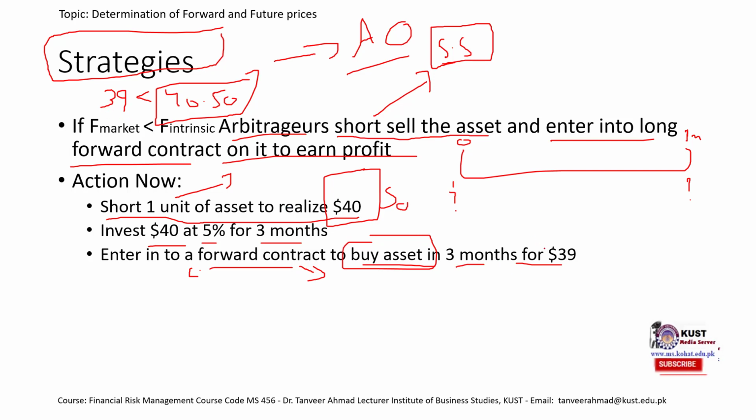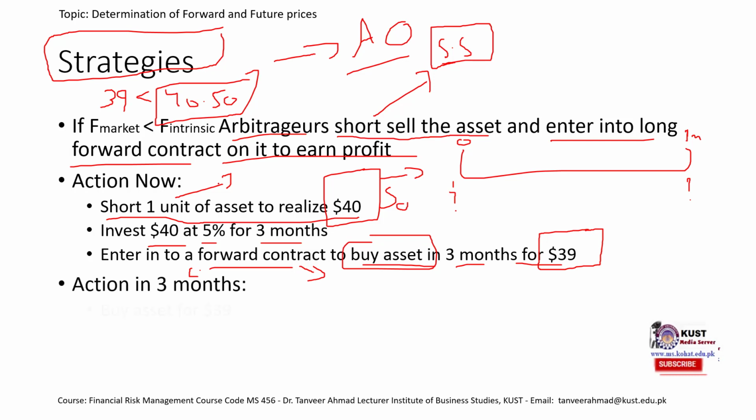Because the forward market price is lower, the trick we are playing is entering into a long forward contract. We are going to buy this asset after 3 months at $39. So now you can get an idea. We are selling it at $40 today.